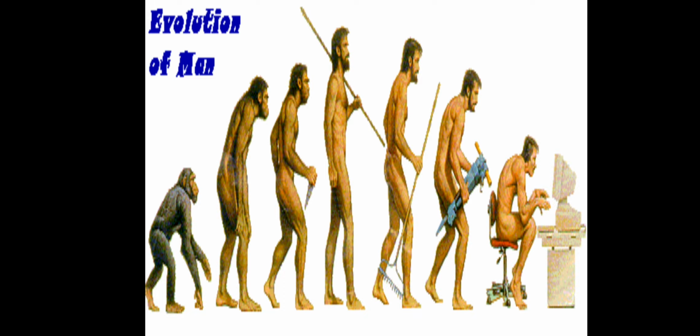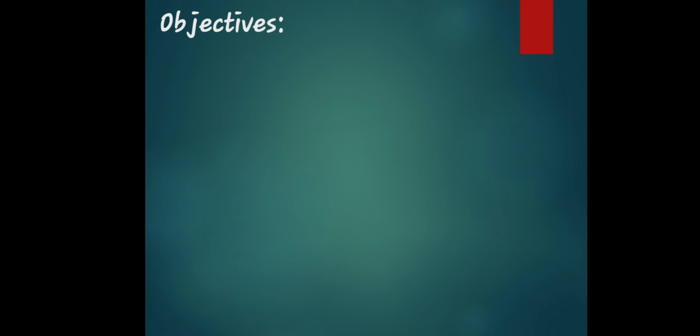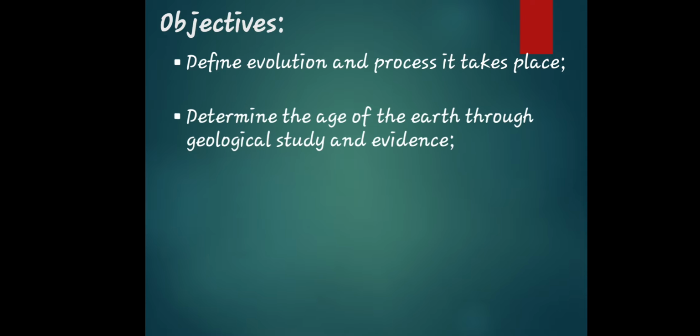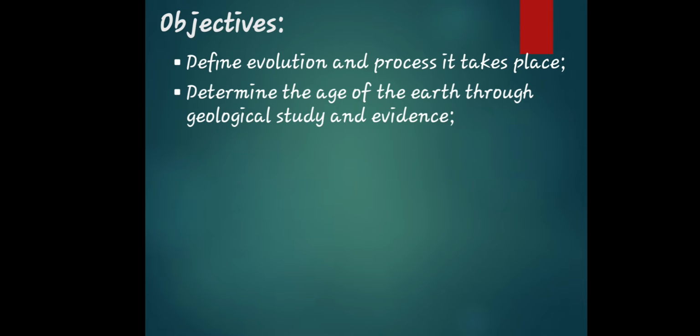So before I discuss, give examples and give names behind this kind of creation, let's know first the main objectives or our main goal with this discussion. First, at the end of the class, you as my student will learn to define evolution and the process by which it takes place. Next, you will determine the age of the earth through geological study and evidence.